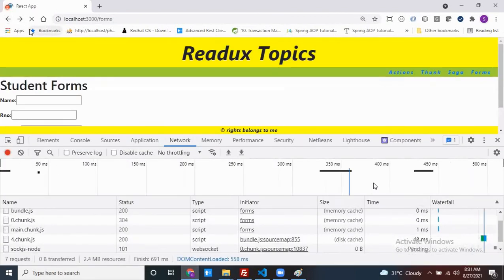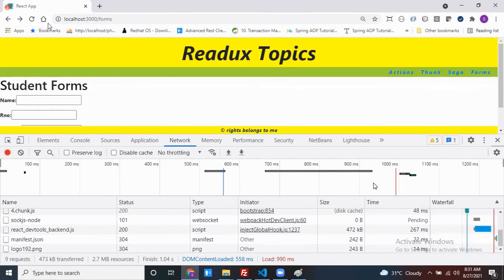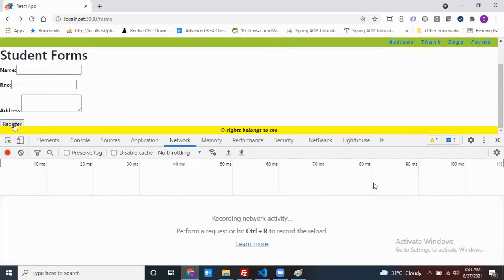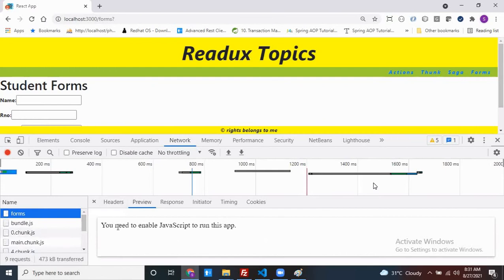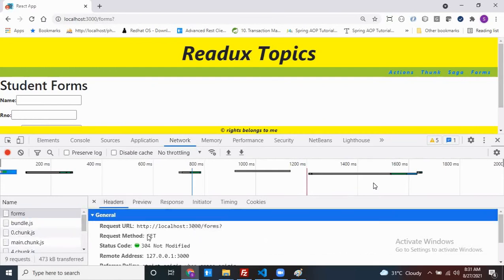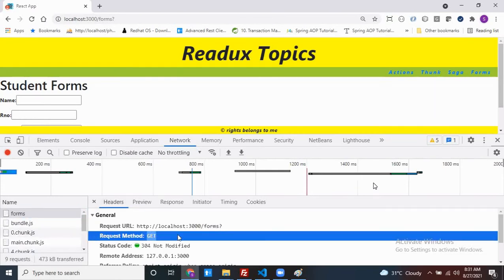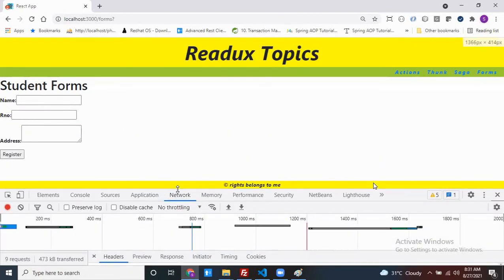By default, if anyone asks what the default request for the form tag is, it's a GET request. My form is submitted like a GET request. Enable JavaScript is okay, fine. Now, do you think it's like a GET request?